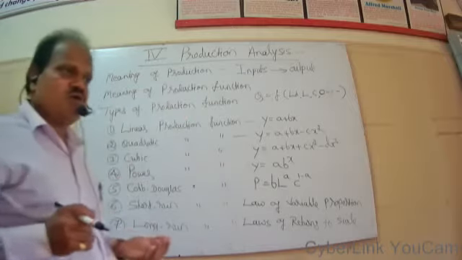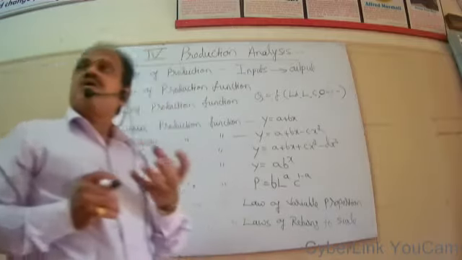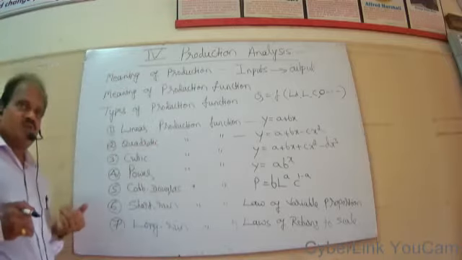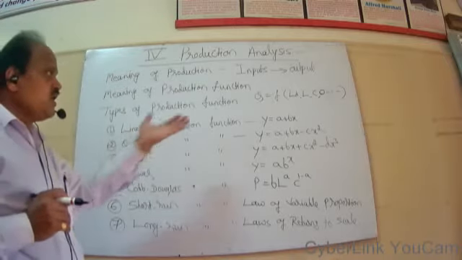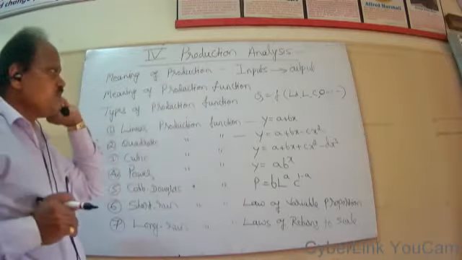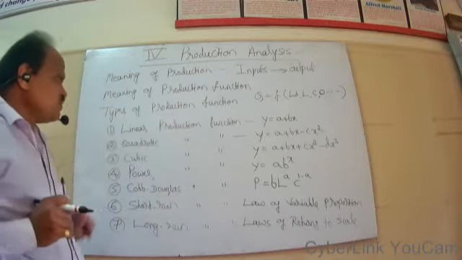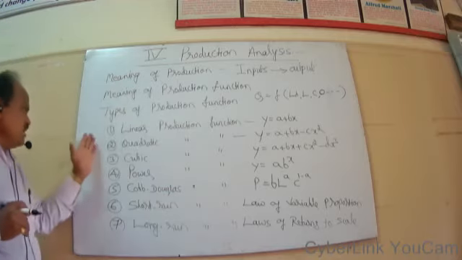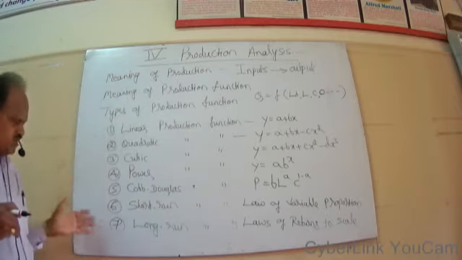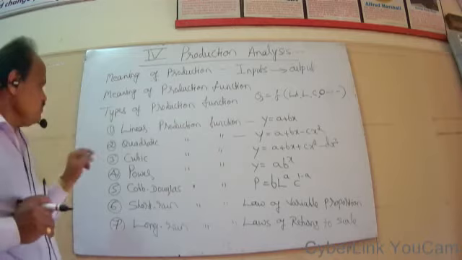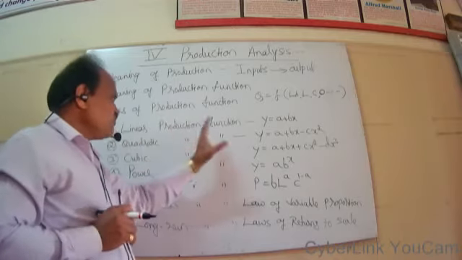He has to reduce the cost of production. He has to keep the cost of production to the minimum level so that he can earn maximum profit. Then different types of production function. We have mainly some 6-7 types of production function. One is linear production function.